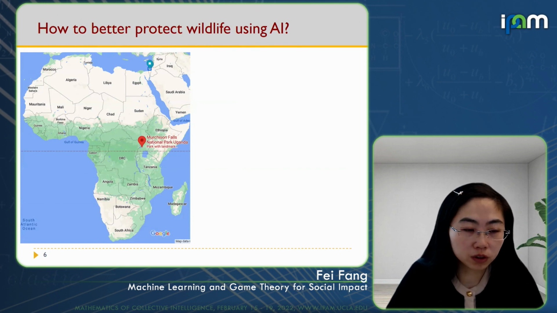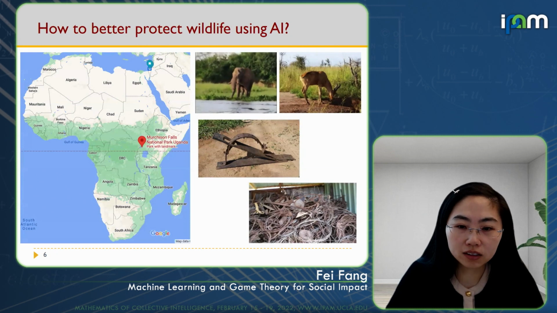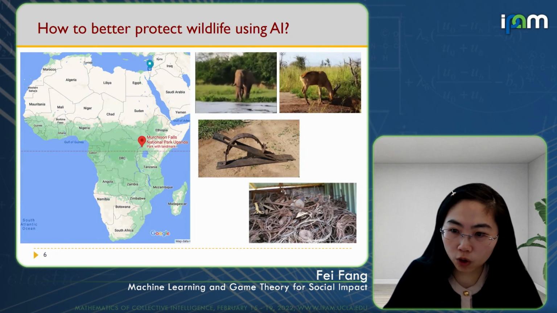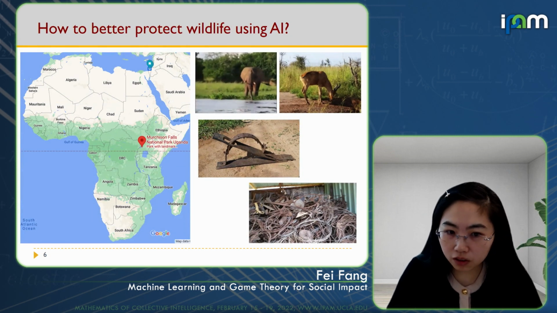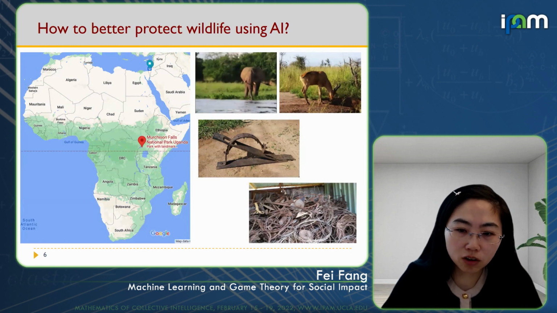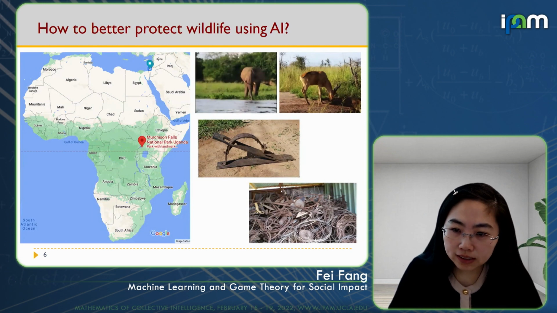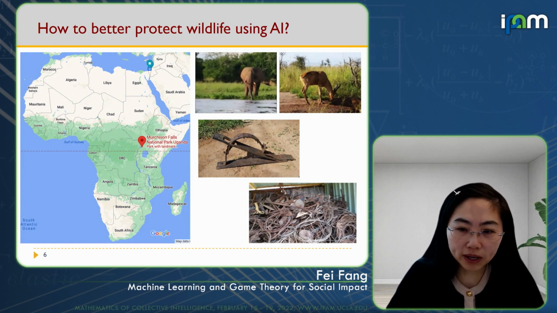For example, in Uganda, the lives of wildlife are threatened by traps and snares, and conservation agencies send rangers to patrol. However, the cost of a snare can be as low as only $2, and the ranger density can be as low as 1 ranger per more than 100 square kilometers. So poaching remains a huge threat, and how to make the most out of the ranger patrol is a big challenge.